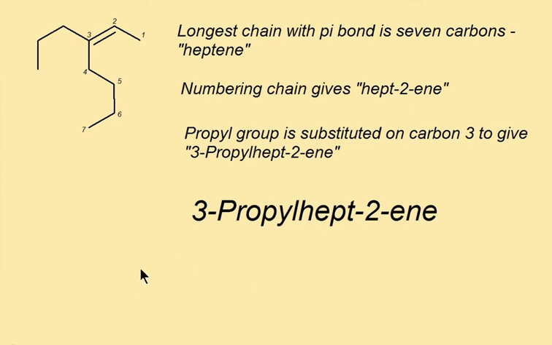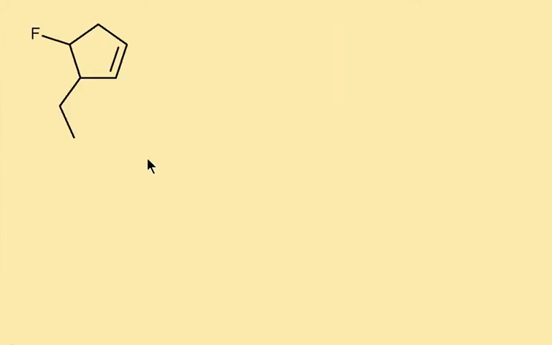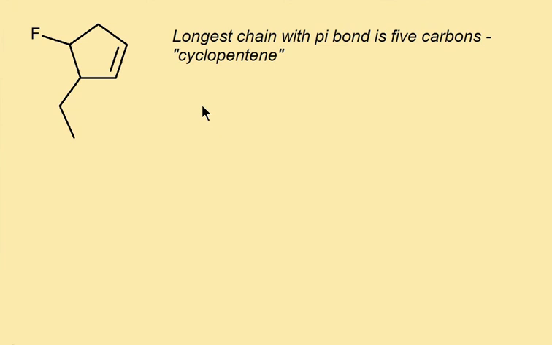Let's look at the next one. We've got a cycle this time, but again our longest continuous chain of carbons, which contains the pi bond, is 5 carbons long in this cycle. So we get cyclopentene.